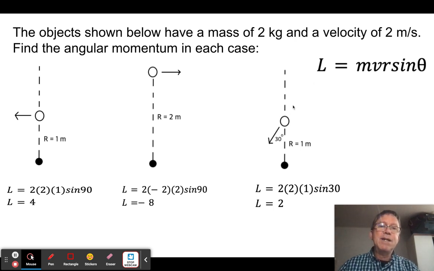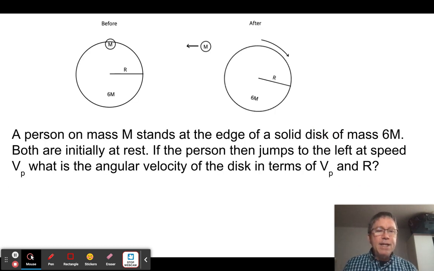I'm still at sine 90, so that means it's negative 8 kilogram meters squared per second. Well, now I'm going to have it coming in at this angle here. So I have a mass of 2 times a velocity of 2 times a radius of 1. In this case, it's a sine of 30, which is 1/2. And so I end up getting 2 kilogram meters squared per second. So you see, that's how all of these come into play in determining the angular momentum of an object traveling in a straight line. So again, I think this is a way that helps me think about this.